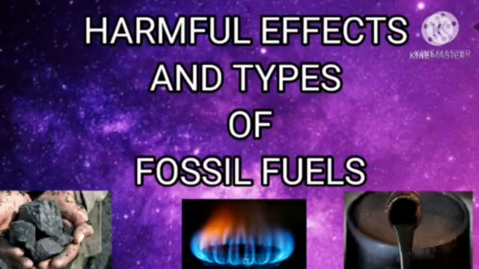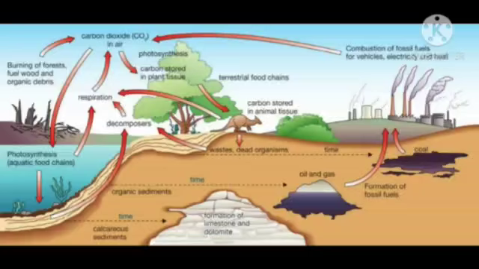Today, I'm going to talk about the harmful effects and types of fossil fuels. Let us understand how fossil fuels are formed. Fossil fuel is formed when any of a class of hydrocarbon-containing materials of biological origin occurring within the earth's crust can be used as a source of energy.